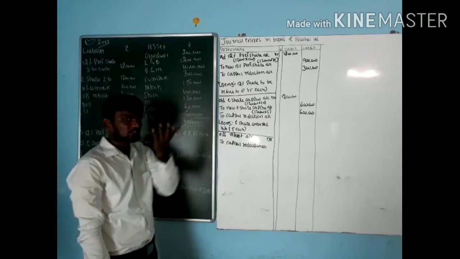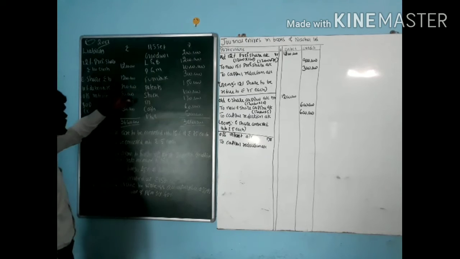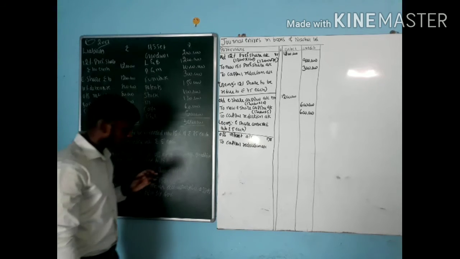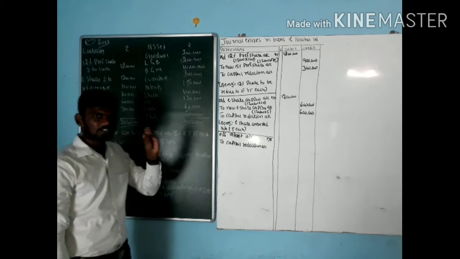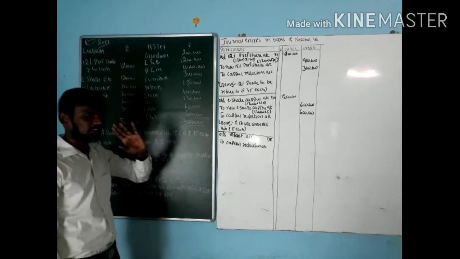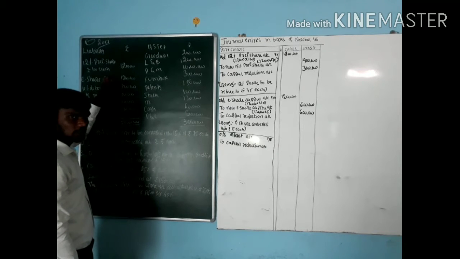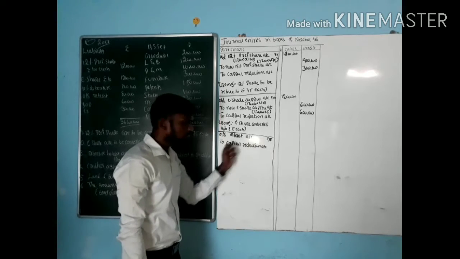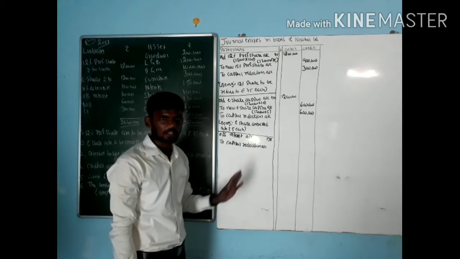For debentures, for example, you have to pay 8 lakh to the debenture holders. If the question says the debenture holders agree to forego 10% or 20% on this 8 lakh amount, the entry is old debenture to new debenture to capital reduction account.